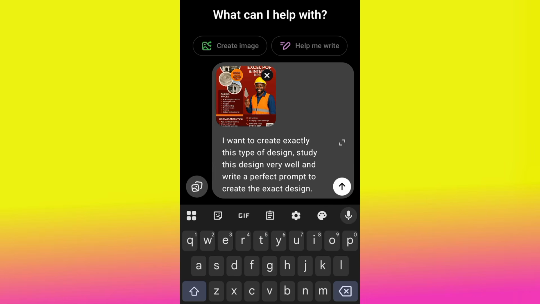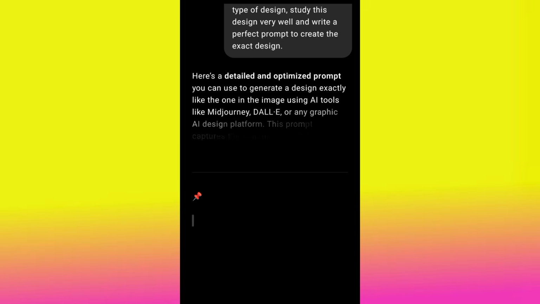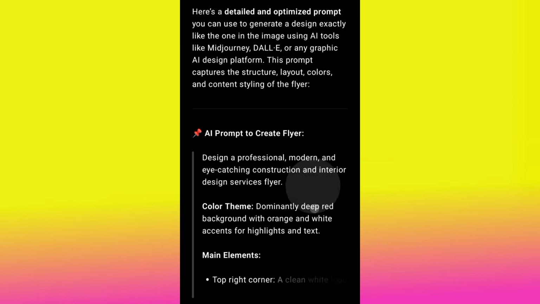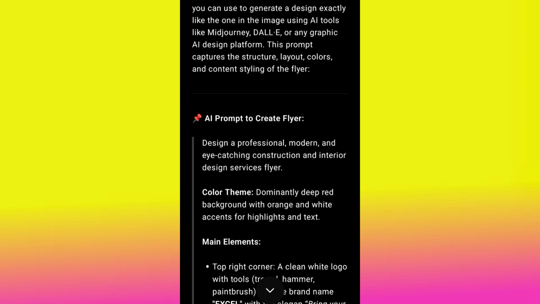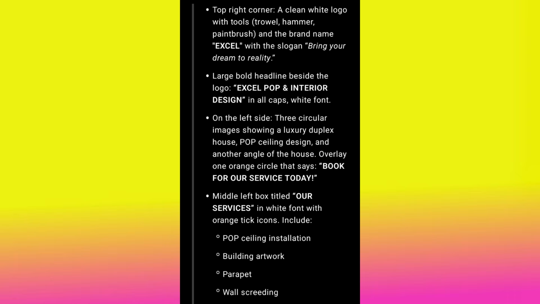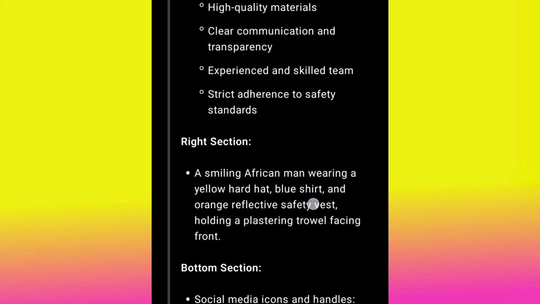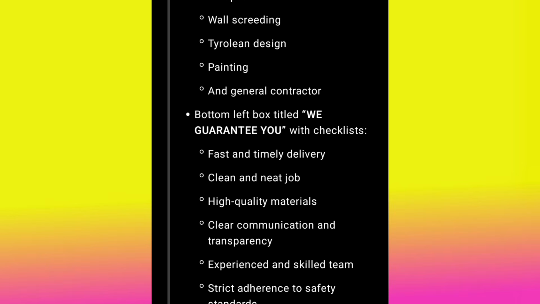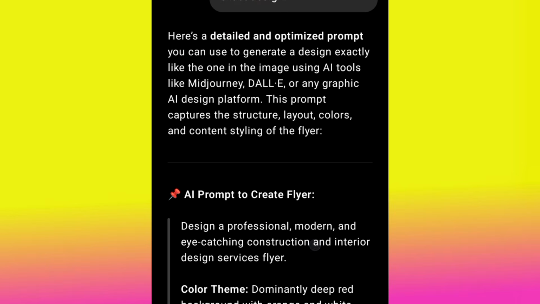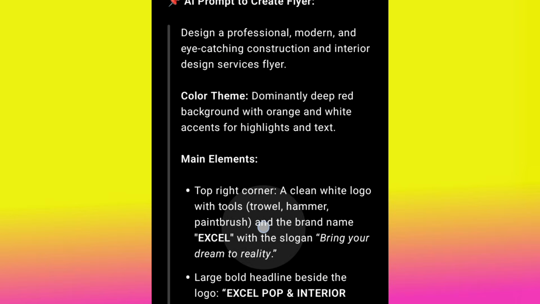So now see what I tell ChatGPT. I say I want to create exactly this type of design. Study this design very well and write a perfect prompt to create the exact design. Now go ahead and hit enter. All right. Okay. You see? Look at that. This is cool. This is nice. And here we have a prompt for this particular design. You know what? Let's copy this prompt and generate the design. Let's see.